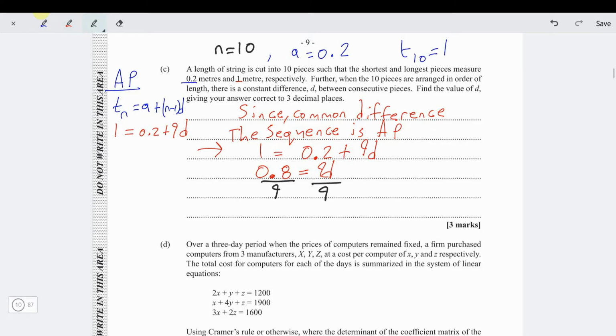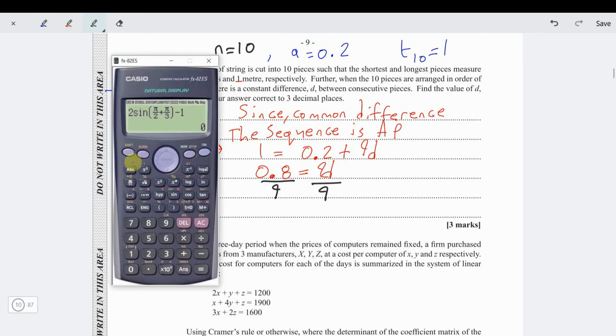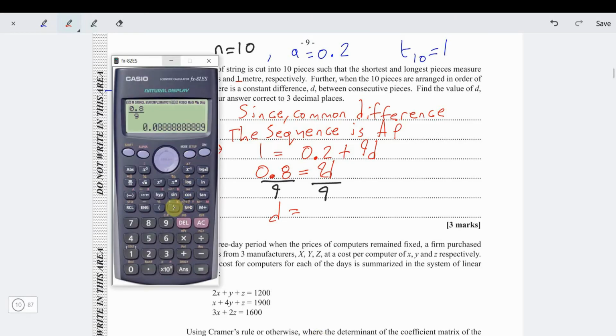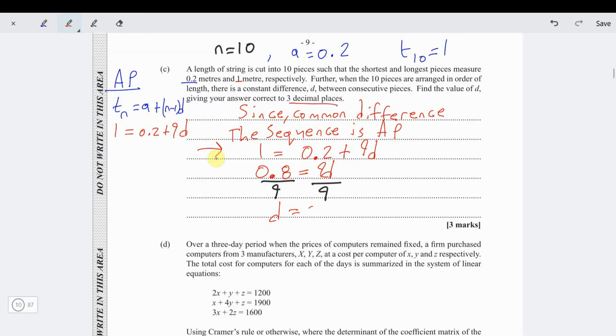Then we divide both sides by 9. Let's bring out the calculator. 0.8 divided by 9. That's 4 over 45. I'm just going to write 4 over 45 for D. But this is correct to 3 decimal places, so I'm going to have to give them the decimal equivalent. Guys, make sure you follow instructions. 0.089, because it wants 3 decimal places. Please follow instructions, please. Alright, so that is that.